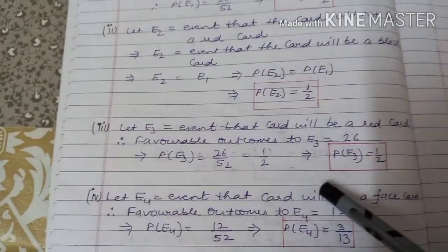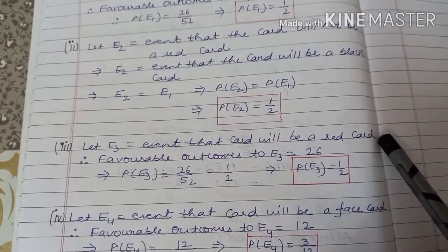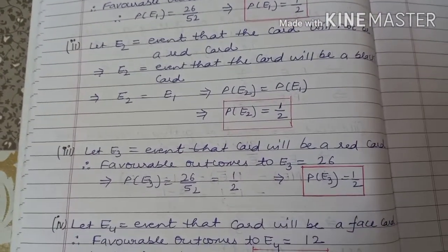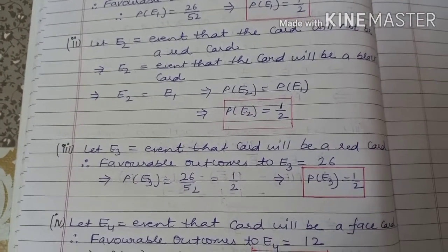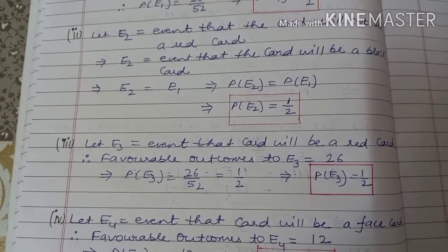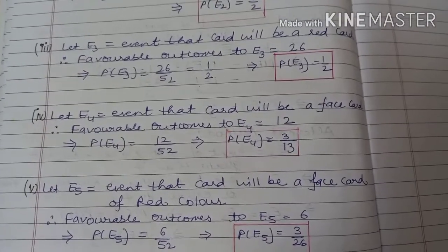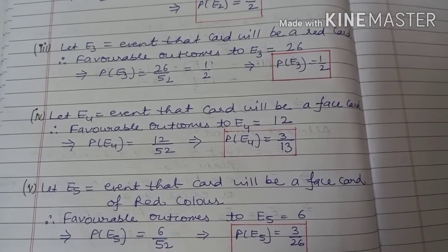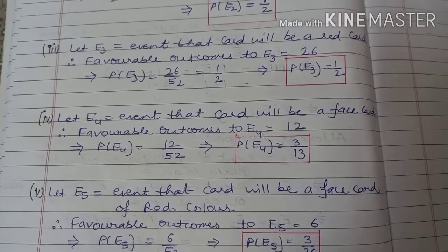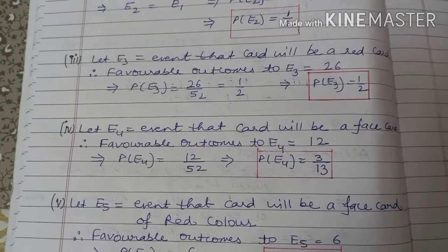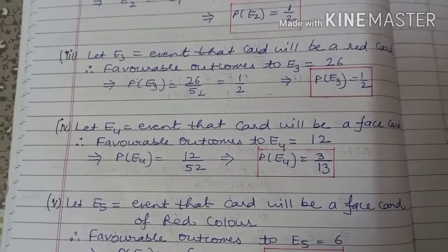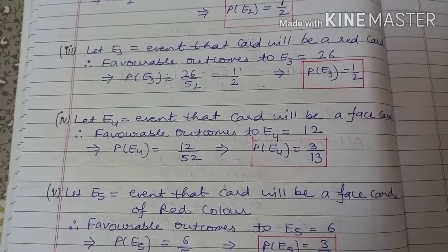In the third case, E3 is the event that the card will be a red card. How many red cards are there? 26. So again 26 over 52. So the probability of E3 is also 1 by 2. In the fourth part, the event is that the card will be a face card, and we know the total face cards: king, queen and jack, 4 each, 4 into 3, 12. So the favorable outcomes to E4 are 12.